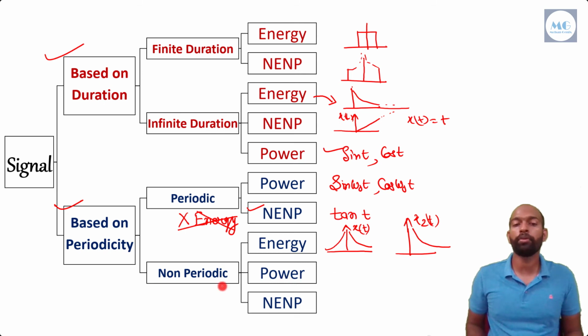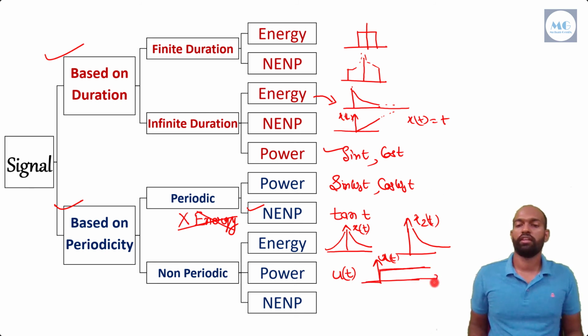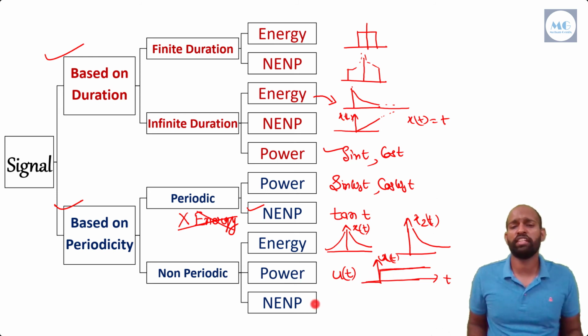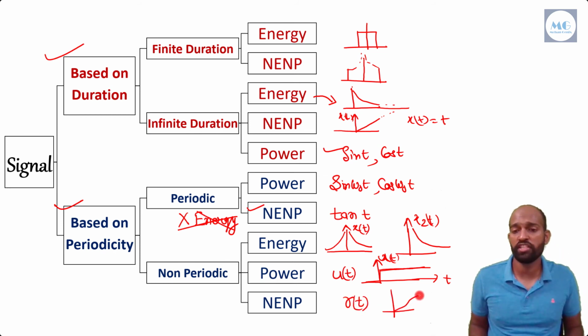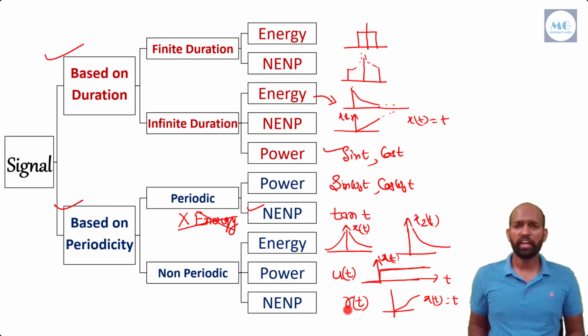And what are the examples of a non-periodic signal which is a power signal? Yes, u(t). If you don't know the unit step signal, I will draw its graph. It will be like this. This u(t) we call the unit step signal. This is a non-periodic signal and power signal. And for neither energy nor power signal, it is simple: r(t). r(t) is the ramp signal, which is x(t) equal to t. This is called the ramp signal also, and it is categorized as a neither energy nor power signal.